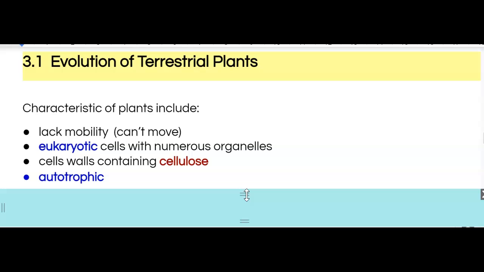What I want to do next is start to categorize or break down all of kingdom Plantae into some sort of subcategories. And then we're going to follow that up with little mini conversations around each of those subcategories within kingdom Plantae. So let's do that.